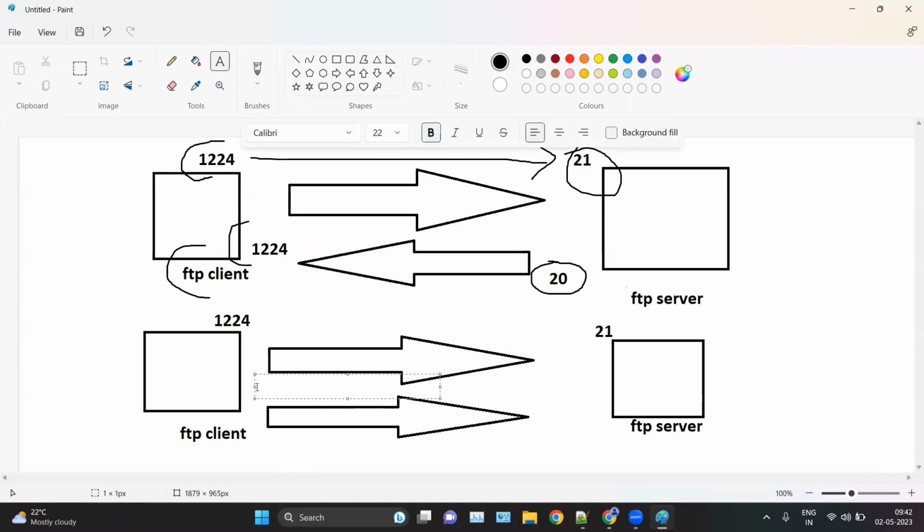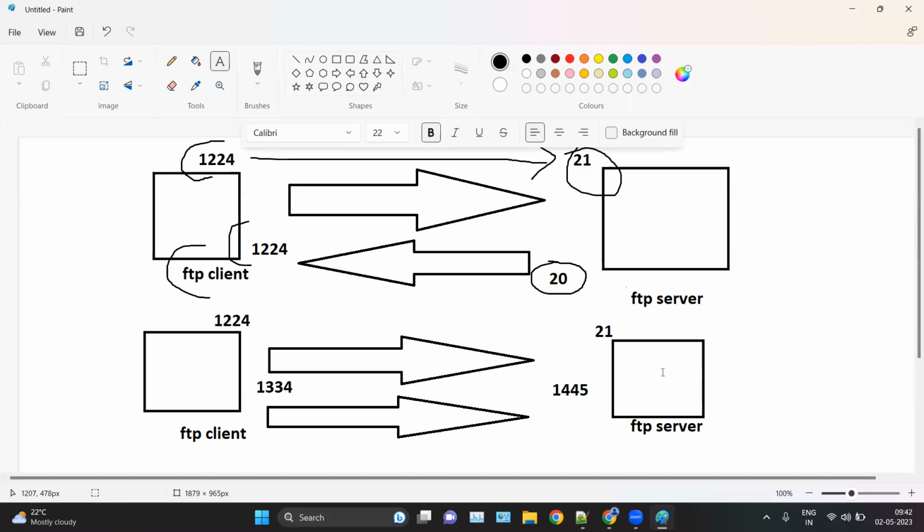Okay, let's say it chooses any random port, like 1334. And the FTP server also chooses any random port for the connection. So instead of connecting on port number 20, the FTP server is also choosing any random port. That is in case of passive mode. Okay, so this one is active and this one is passive. So in this passive mode, the FTP client is sending the command request as well as the data channel request to the server to connect to.